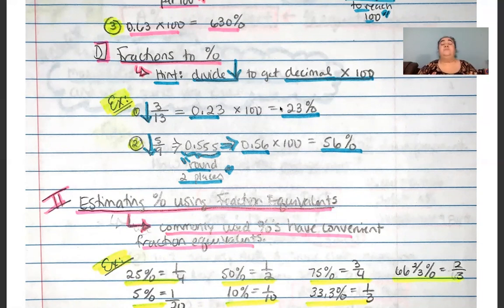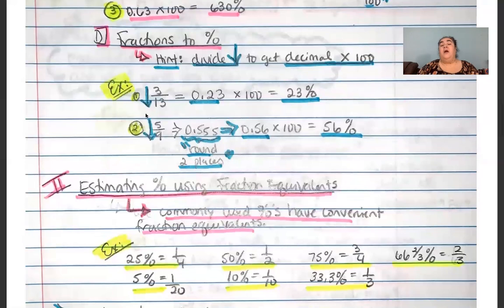Okay? Second example, and this is because sometimes when you go ahead and take a fraction and convert it to decimal, you have a non-terminating decimal, as we discussed earlier in this chapter. So if I have 5/9 and I want to turn that into a percent, I go ahead and go 5 divided by 9. If you put that into your calculator, you'll get 0.55555 until your calculator can go no further. So this is obviously a non-terminating decimal. How do I turn that into a percent?